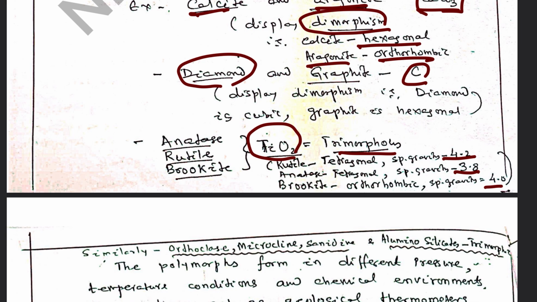Higher density means more atoms in unit space. Here there are more atoms in the case of rutile within a definite volume. So 3.8 means fewer atoms within the same volume. So it is related to atomic structure.